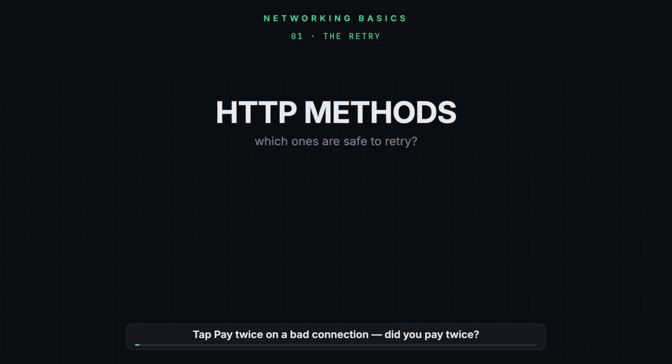You tap pay. The screen spins, then freezes. Did it go through? So you tap again. Did you just pay twice? The answer comes down to one property of HTTP requests: the line between a safe retry and a double charge.